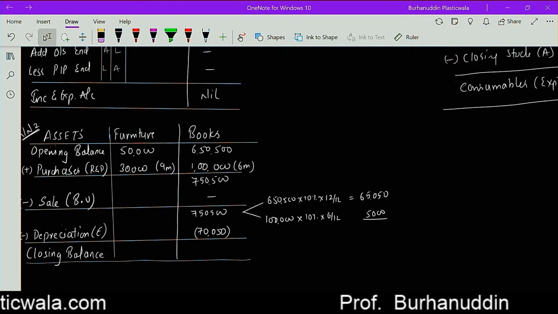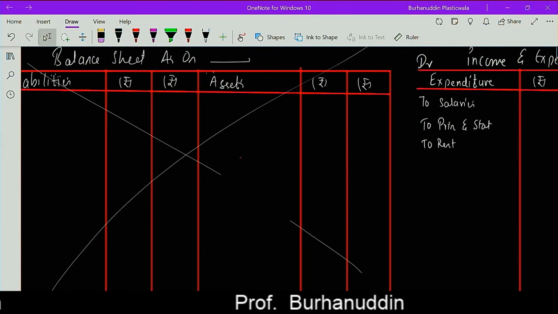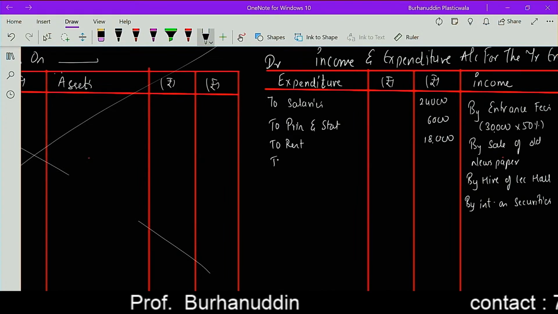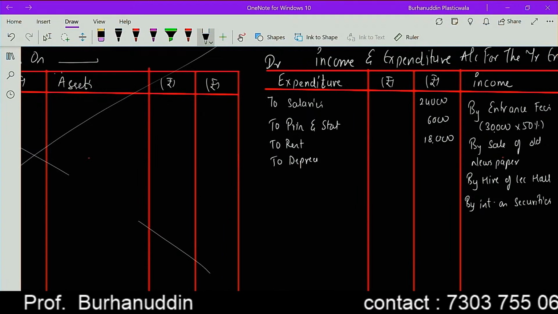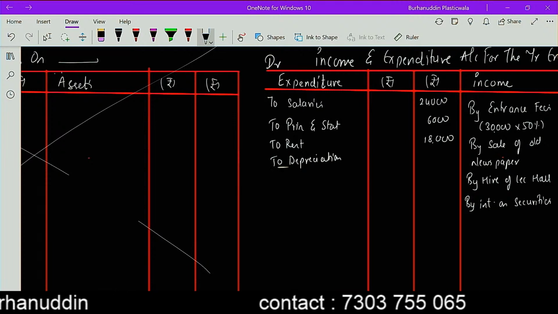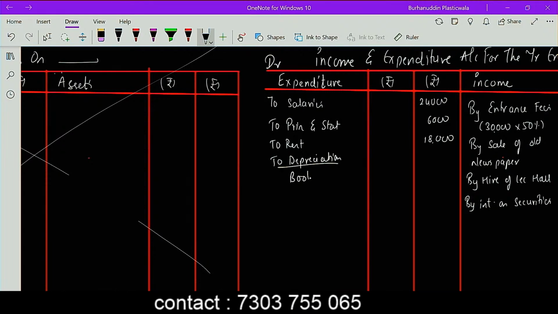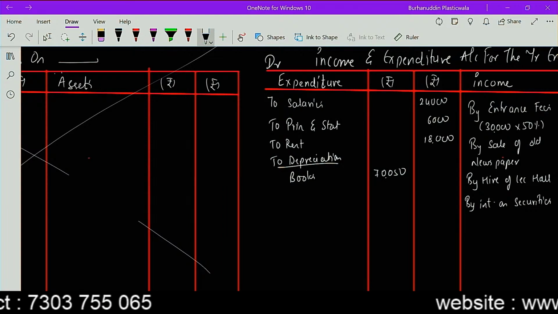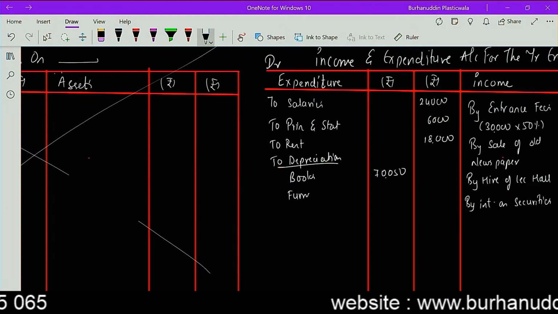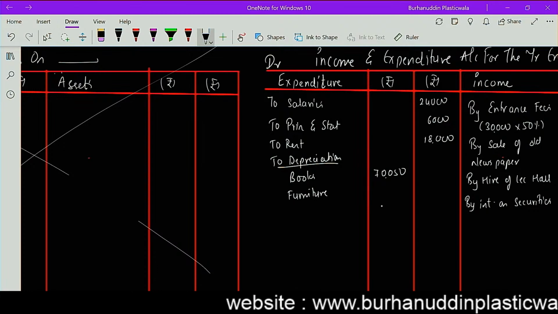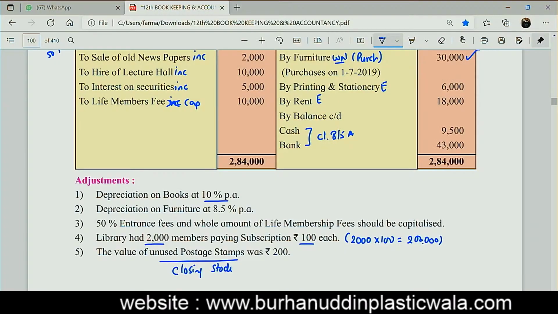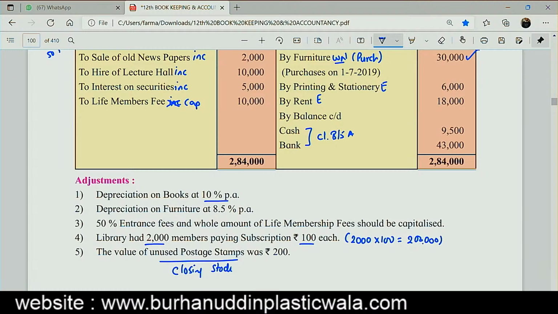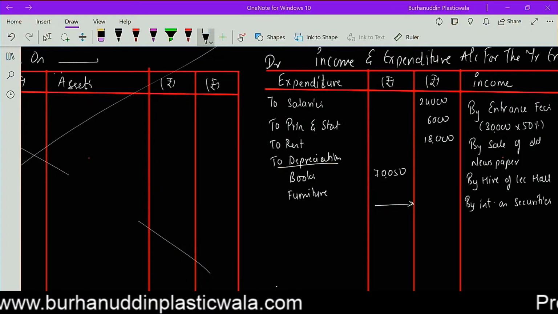One effect over here, second effect on the expenditure side. दो इफेक्ट देना है अपने को, please do not forget that. सो यहाँ पे लिखेंगे हम लोग to depreciation on, and we do have depreciation on furniture too. चलो, फर्नीचर पे 8.5%.